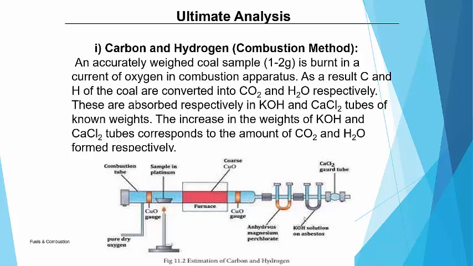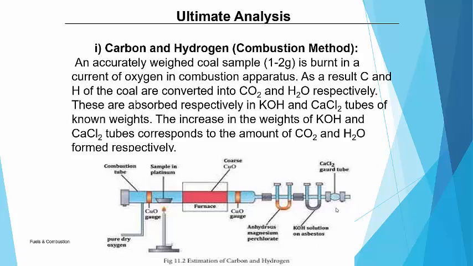To the right side of the combustion tube, we have two U tubes. One contains anhydrous magnesium perchlorate and the other contains KOH solution. What is the role of these U tubes? These are pre-weighed U tubes, meaning their weights are measured before the combustion of the fuel. Once we carry out the combustion, CO2 and H2O are allowed to pass through these two U tubes.